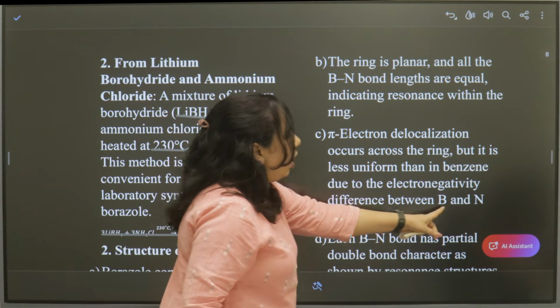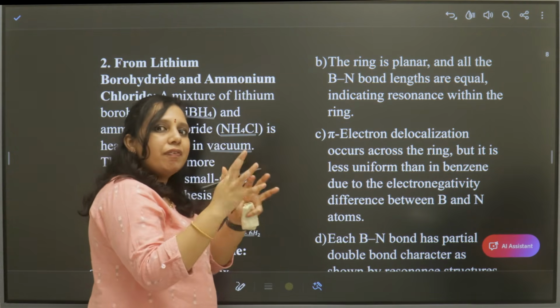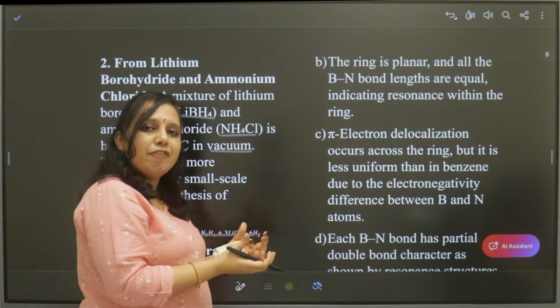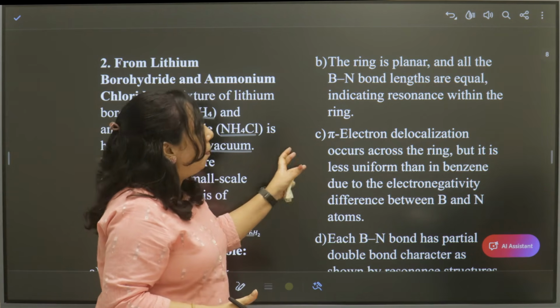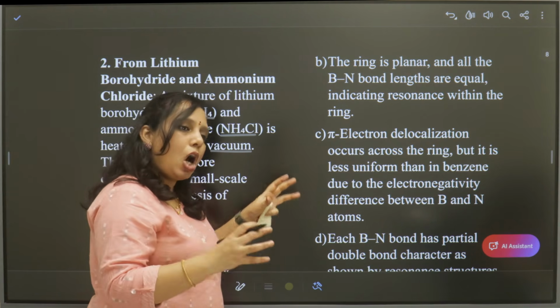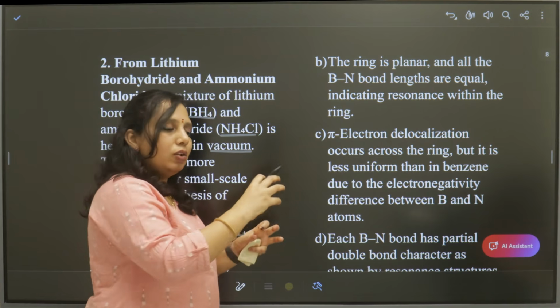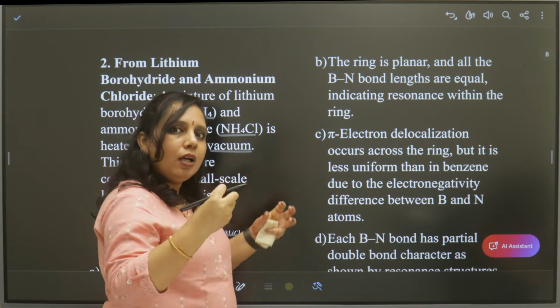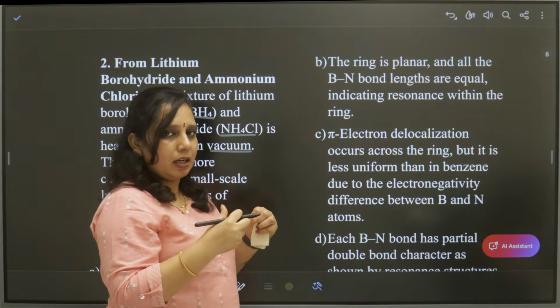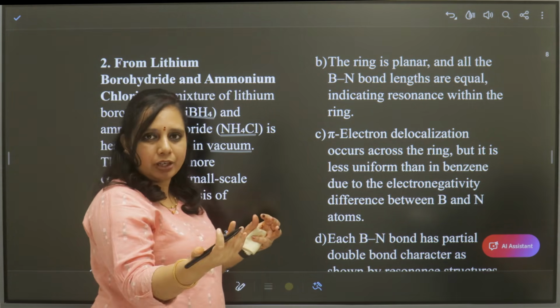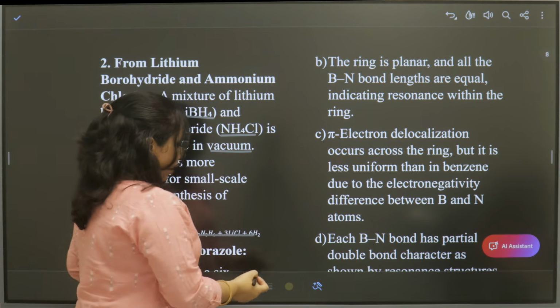But here, boron and nitrogen have different electronegative values. Hence, pi electron delocalization is not uniform. So electrons will be closer to the nitrogen atoms because nitrogen is more electronegative when compared to boron.